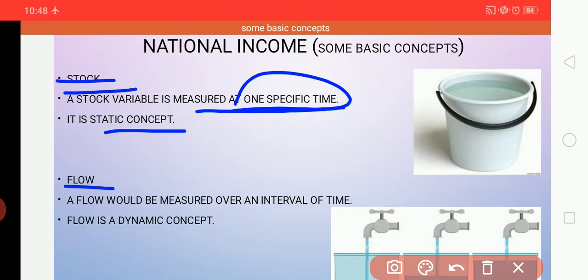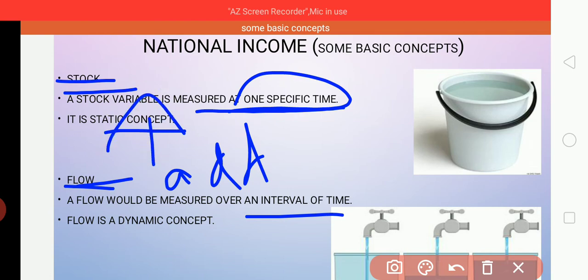And here we have the flow concept. So what is a flow? A flow is a variable measured over an interval period of time. Therefore, a flow would be measured per unit of time. That means it is a dynamic concept. The addition we make to the stock is called a flow. So it will change its position. That is why we call it a dynamic concept, because the addition made to the stock, the flow, is dynamic.